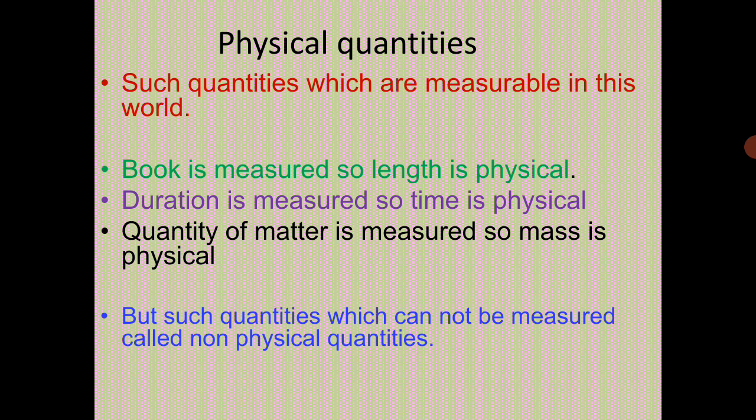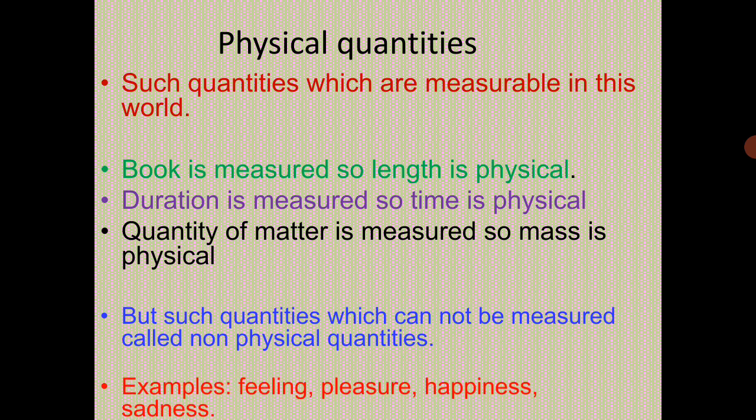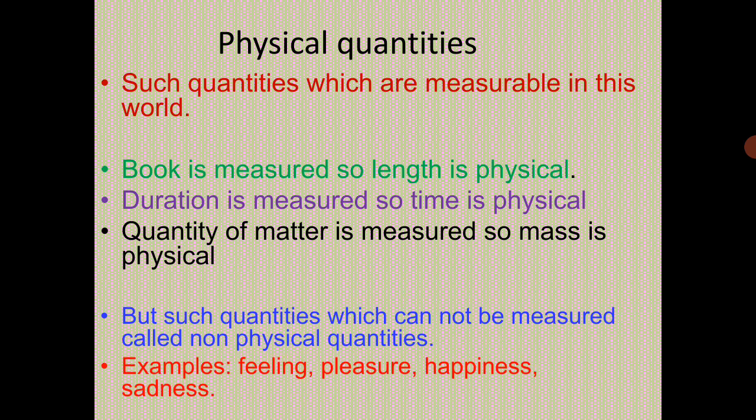But there are also some quantities which cannot be measured, called non-physical quantities. For example, feeling, pleasure, happiness, sadness, etc. All these are quantities which have no scale for their measurement, and such quantities have no unit. Therefore these are called non-physical quantities, and we can compare them with some other things.